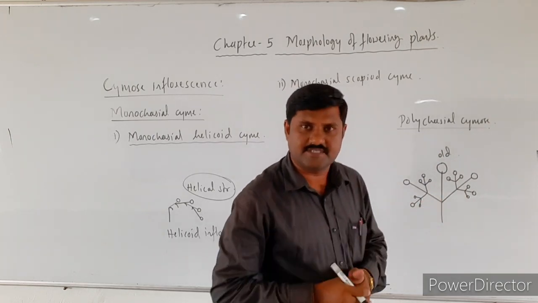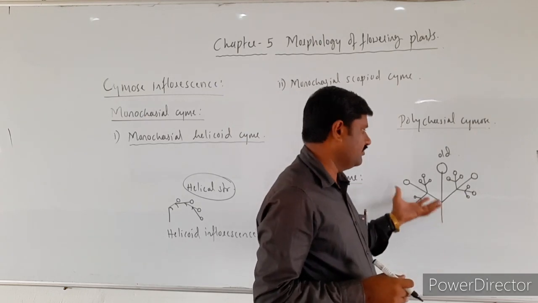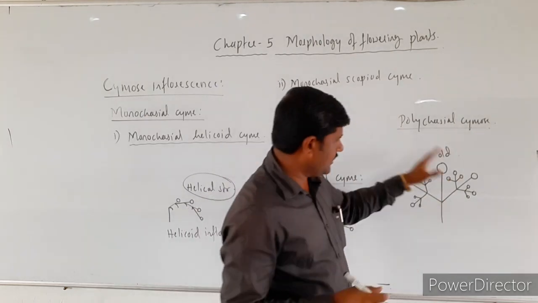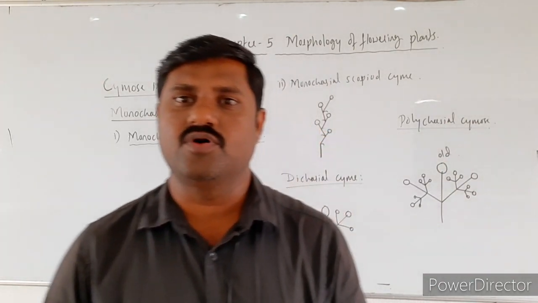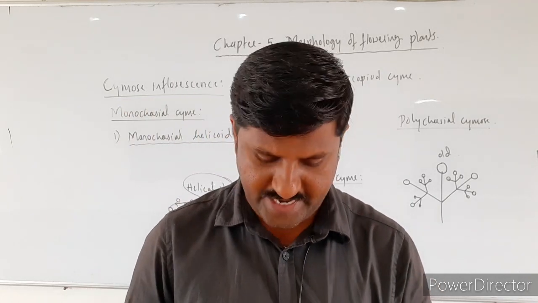Two or more secondary as well as tertiary branches are made over here, ending respectively with flowers, and the same condition itself is called as what? Polychasial cymose inflorescence.